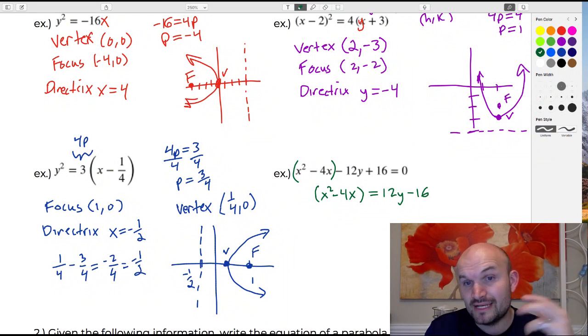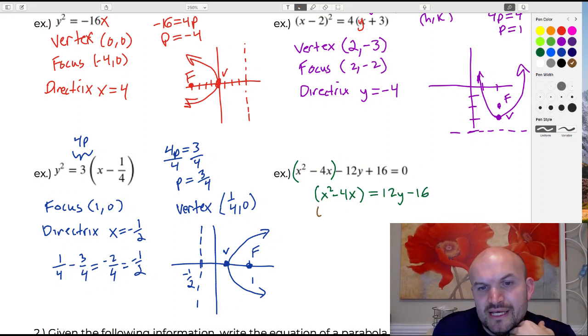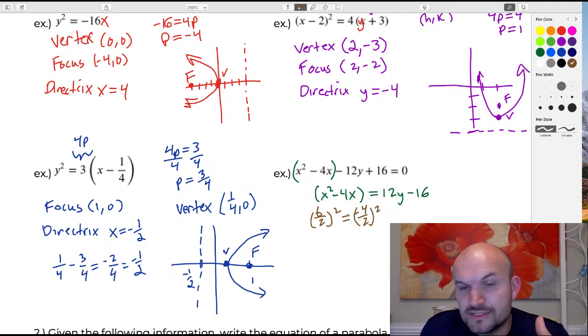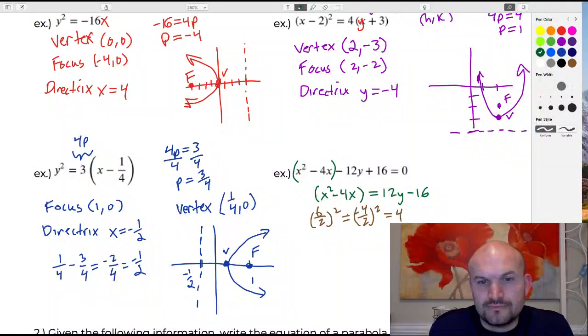Okay, so now I want to create a perfect square trinomial. If you remember, to create a perfect square trinomial, we need to take b divided by 2 and square it. So in this case, I'm going to take -4 divided by 2 and square it. -4 divided by 2 is -2. -2 squared is equal to 4. Now I'm going to add this term inside those parentheses. That is going to create my perfect square trinomial.